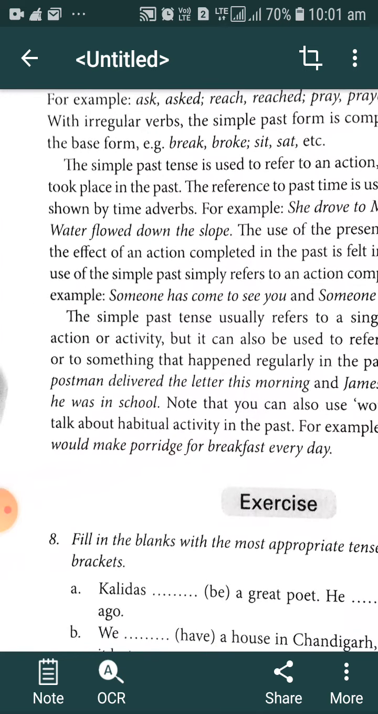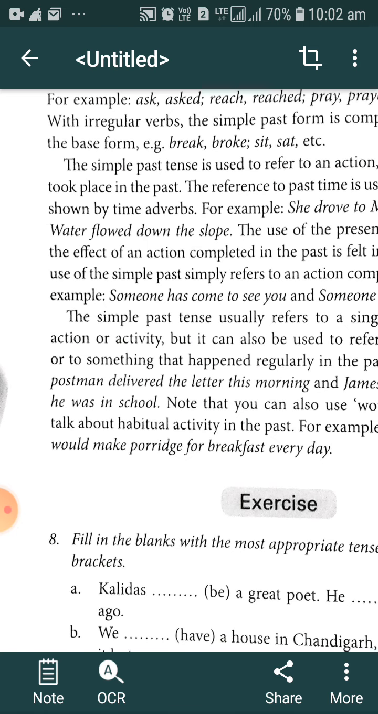Last week, water flowed down the slope. Here the time adverbial is not given, but we can generally say, the water flowed down the slope. We have just not mentioned the time of that particular action, but after seeing that action, we can say it in such a way.